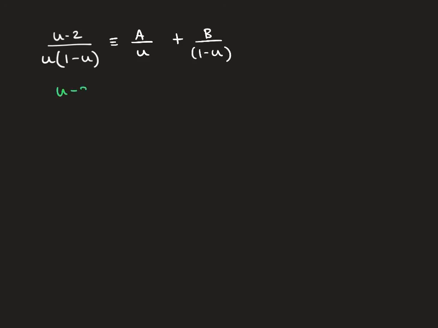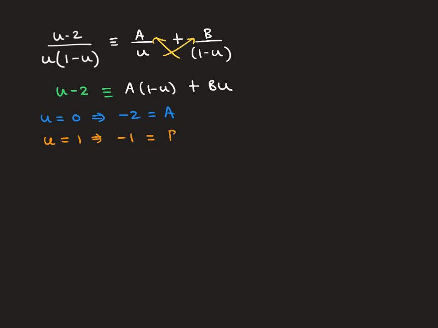So this then gives us u minus 2, a is equivalent to, remember, we would be giving these the same common denominator and then equating the numerators once the denominators are equivalent. Now this is a very simple pair of partial fractions. I'm going to choose u equals 0, which gives me negative 2 equals a, and then I'm going to choose u equals 1, which gives me negative 1 equals b.